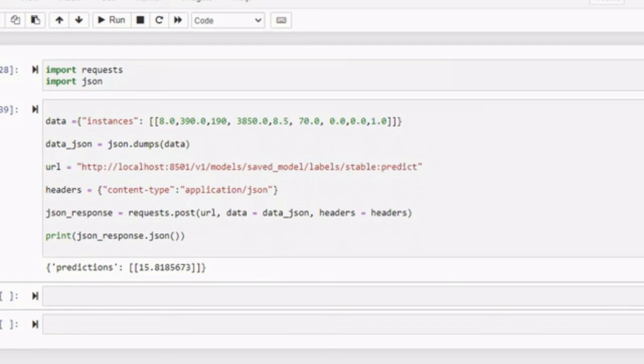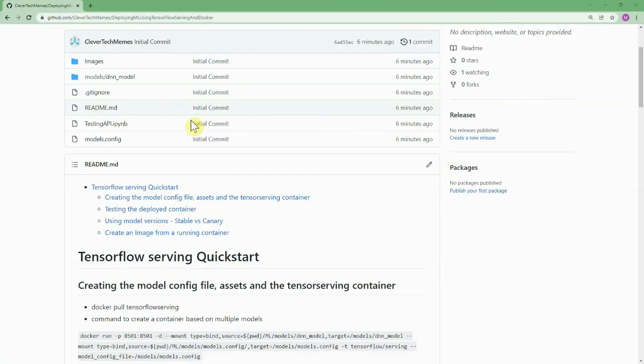Okay guys, in this video I showed you how to deploy a trained TensorFlow model using Docker. We have deployed the model and tested the API using HTTP requests sent in Jupyter. Also, I showed you how you can separate the users of your API by defining a stable model and a Canary model.